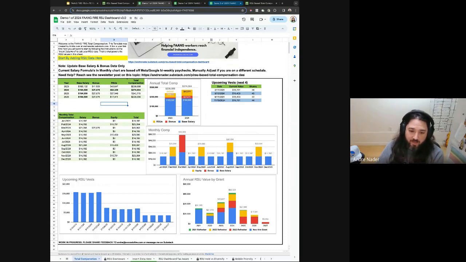So this assumes nothing. There's no future grants coming in here, which is actually a really good call out because your actual 2024, if you work at somewhere like Meta, the number is not accurate because it doesn't include your most recent vest. And at somewhere like Meta, once you receive new stock, it starts vesting immediately the next quarter. Some places have a year cliff before the first vest happens. Now more and more companies aren't doing that, and they can start vesting as soon as a month in the case of somewhere like Uber, or even a quarter. So this doesn't have future vests in it.